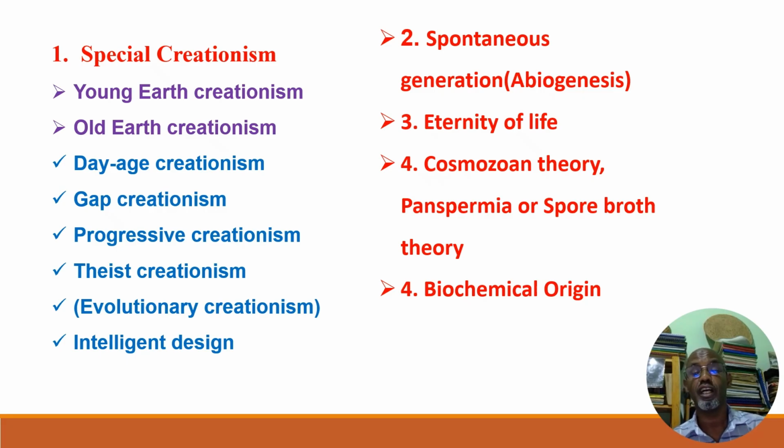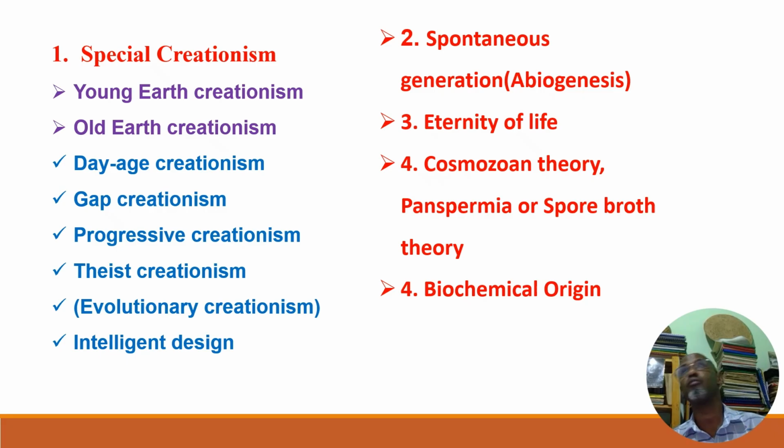The fourth theory is cosmozoan theory, also known as panspermia theory or spore growth theory. This theory is different to all the others because it asserts that life, the first form of life, didn't start in our planet.